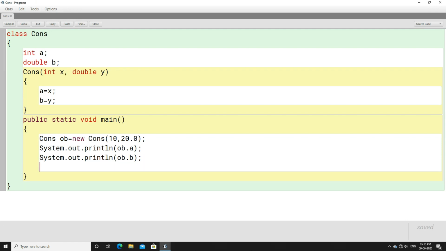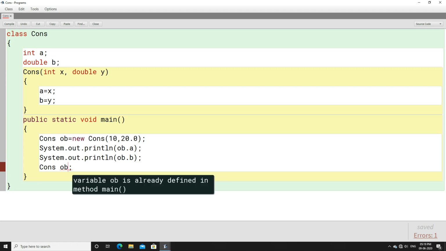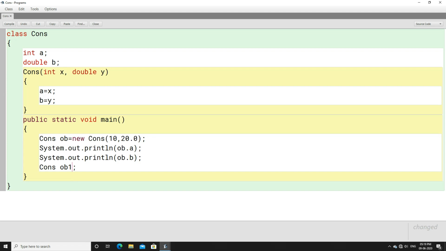Simply create an object, just create an object. So this is how we are going to define an object. We have not created this object. Remember, an object is only created when the new keyword is used, right? Simply we are going to declare an object that is ob1. So this defines that we have an object that is ob1, but no dynamic memory is given to it.